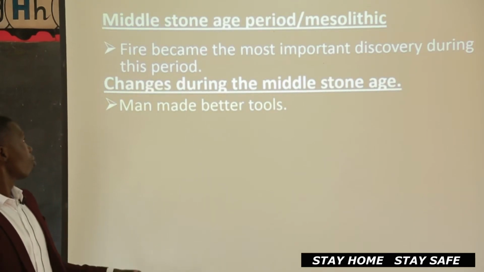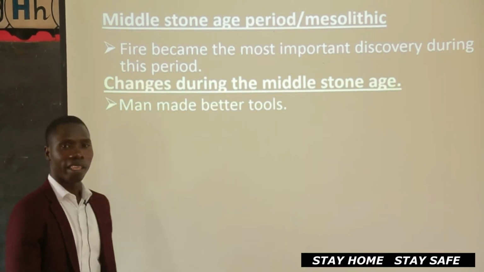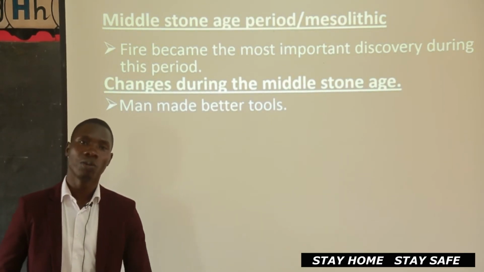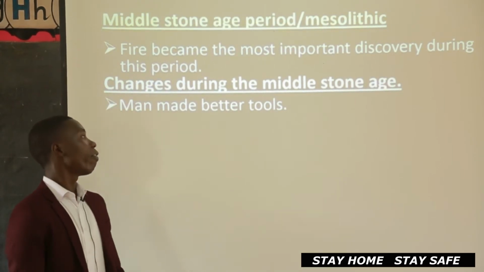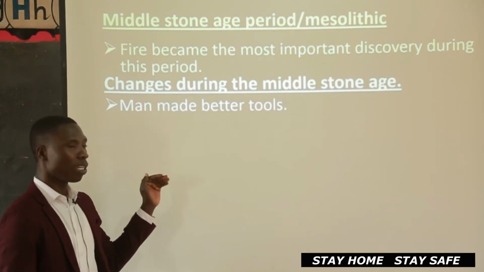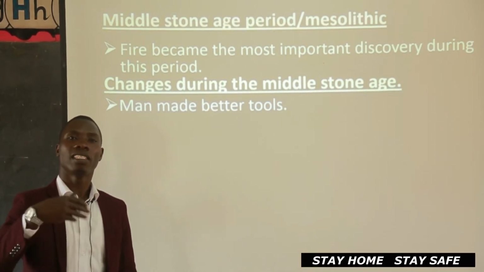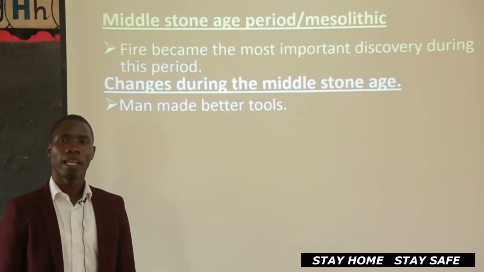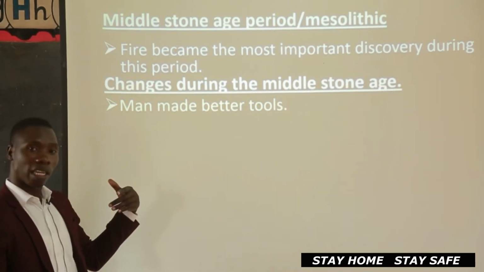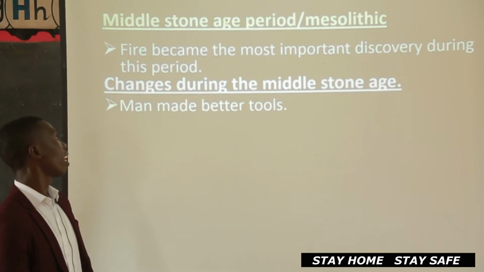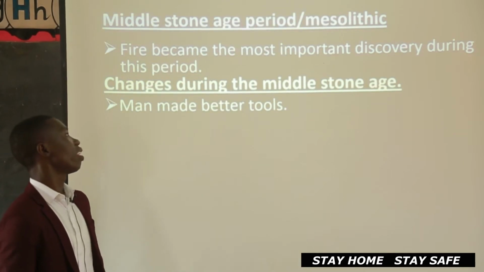Now, what do you have to know? Fire became the most important discovery during this period. As I told you, every discovery marked the end and the beginning. So, fire began the Middle Stone Age, and the discovery was considered in the stage where it was used. Like fire was used in the middle stage. So it is important for my friends or people to note that fire became the most important discovery during this period.